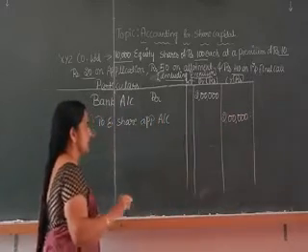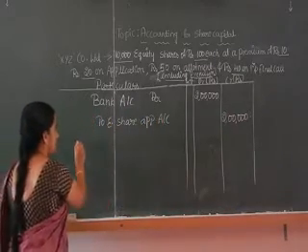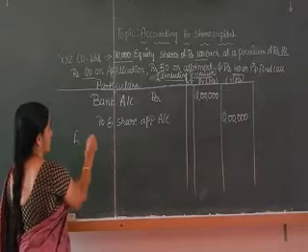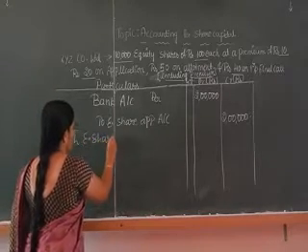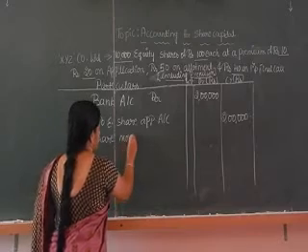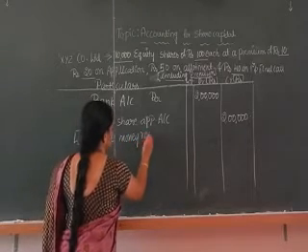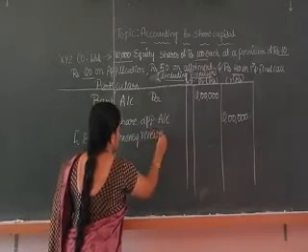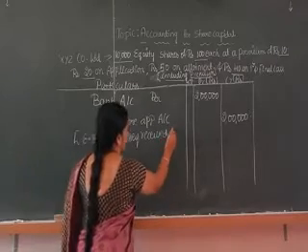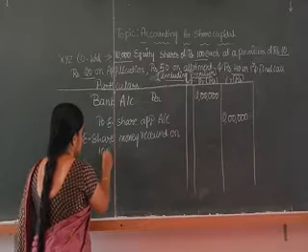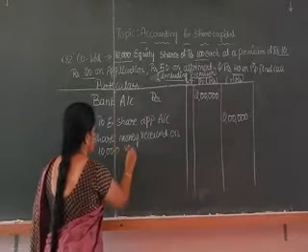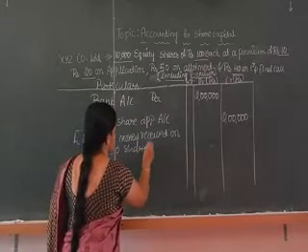Next, the narration has to be written in brackets: equity share application money received on 10,000 shares.